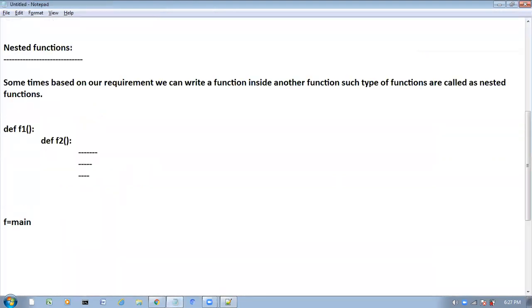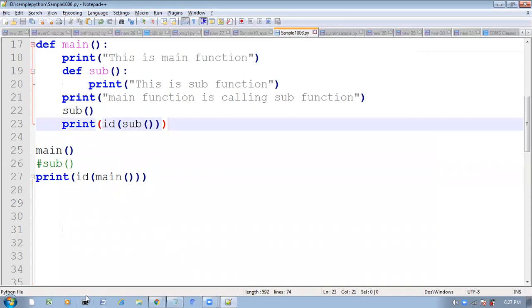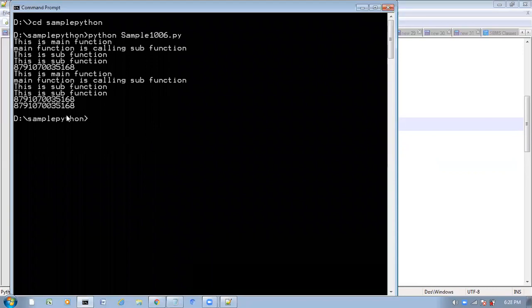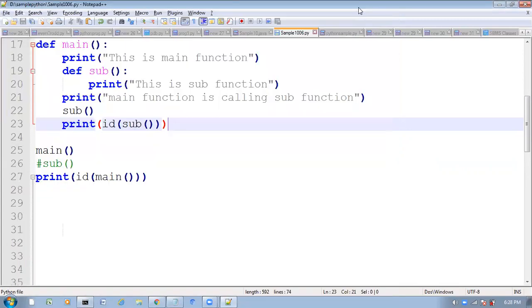Now see, here also we are getting an address. So like this, here in Python, whether it is a variable or function or anything, it is an object only. Here this main function is also an object only.